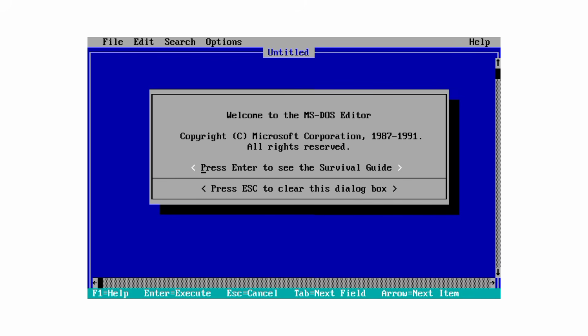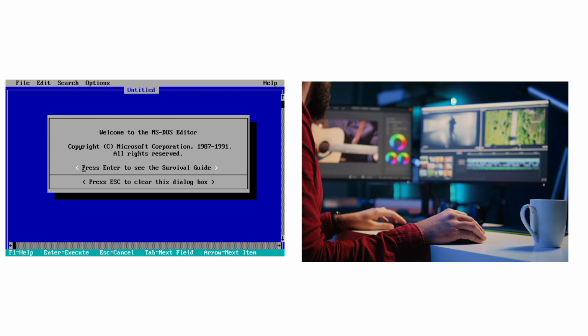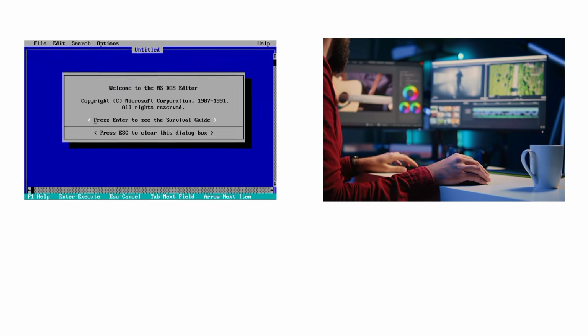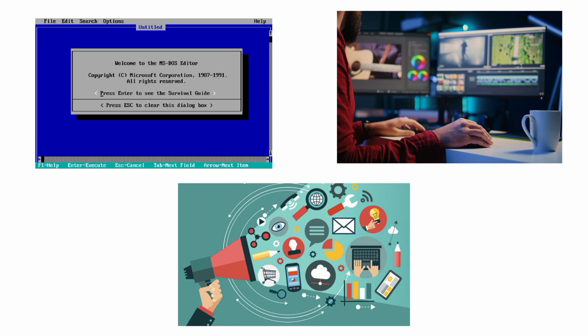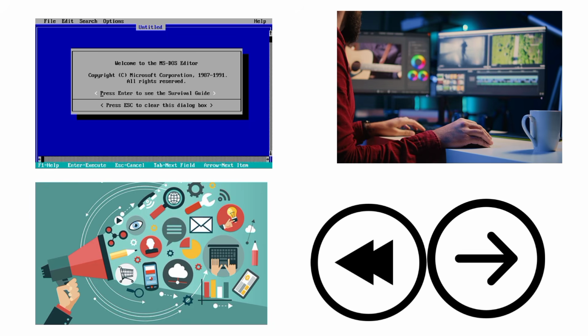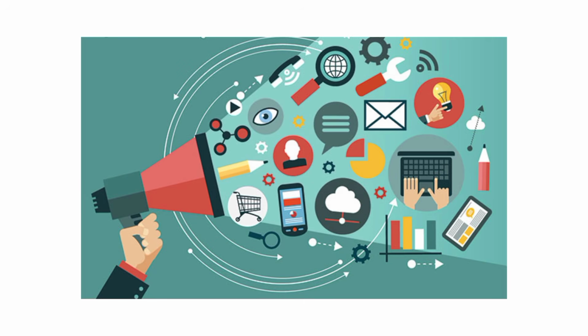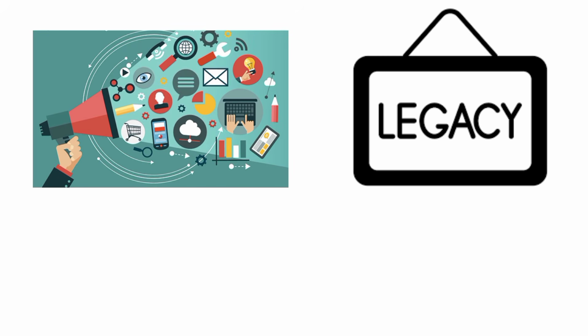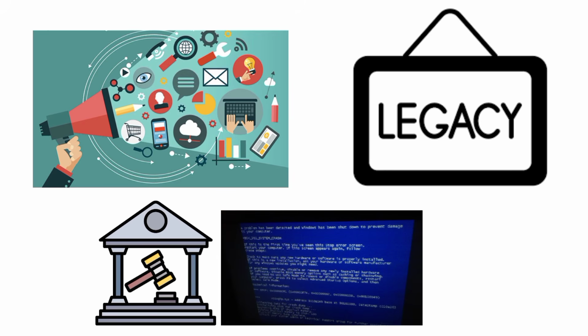From a simple tiled shell running on top of MS-DOS to a sleek multitasking hub, the history of Windows is a perfect encapsulation of the last 40 years of technology. Each version was a step, some forward, some backward, that collectively built the digital world we navigate today. It's a legacy of innovation, court battles, blue screens, and an enduring quest to make computing easier for everyone.